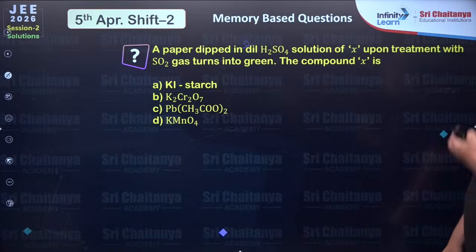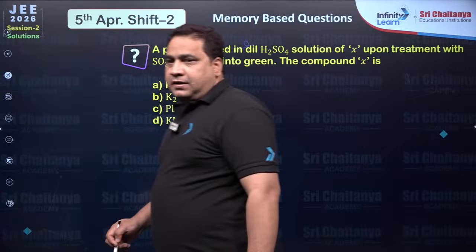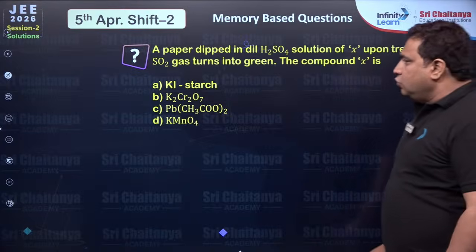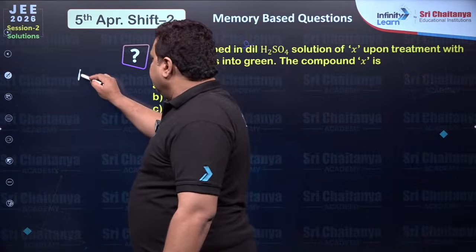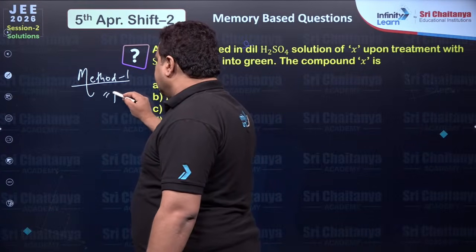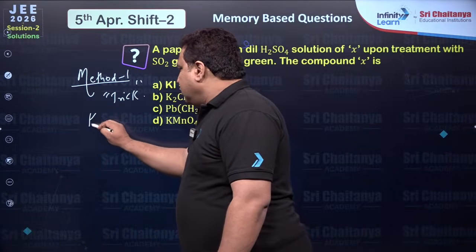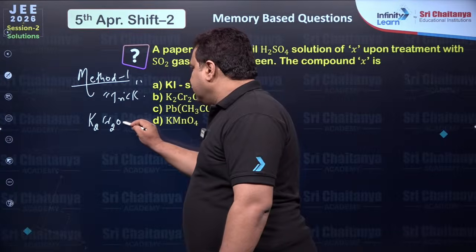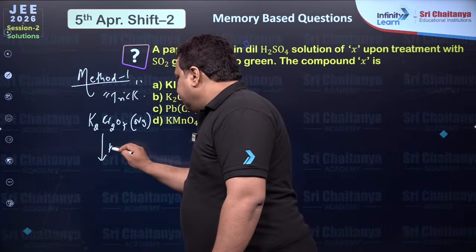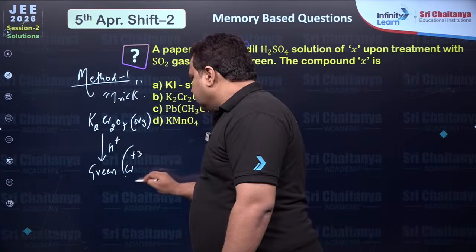Next. Now, Ansh and Shalini, please tell me, everyone. Next, a paper dipped in dilute sulfuric acid. So you can do by two methods. Method 1, simply you can apply one trick. What is that? Potassium dichromate, everybody should know, is orange. Correct? And in acidic medium, it is green because of formation of chromium plus 3 ions.